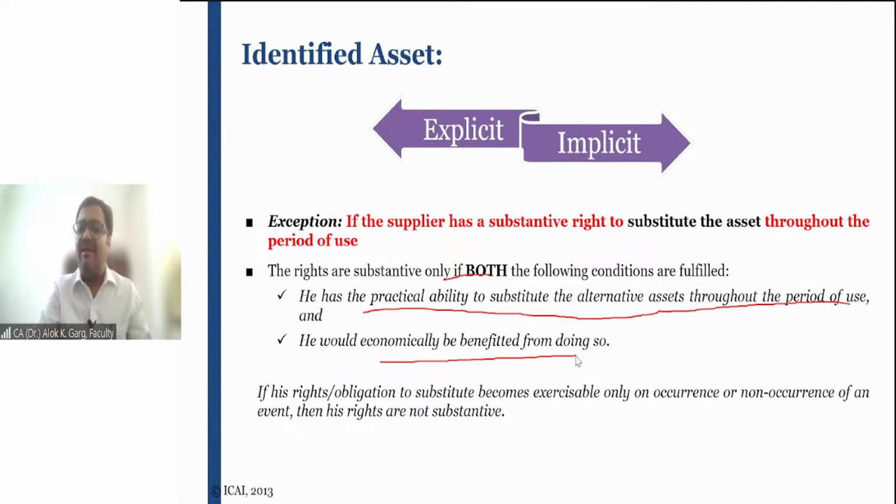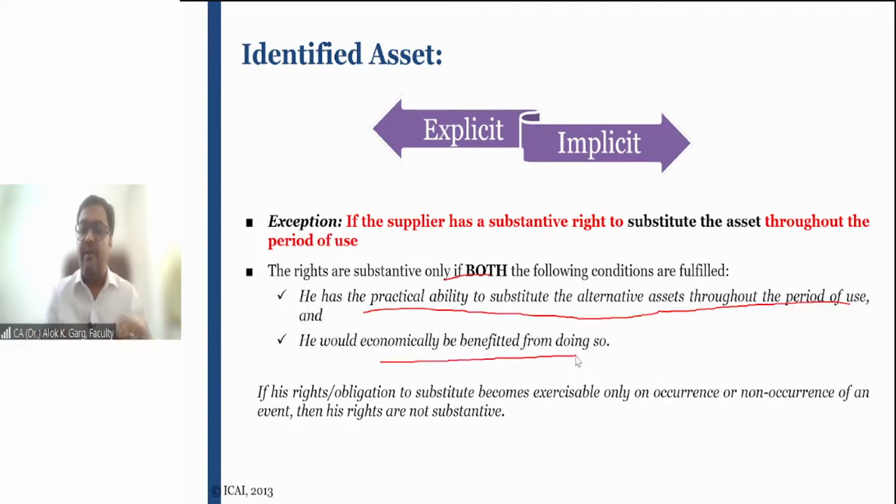Now, if you read the contract of the aviation companies, the Airport Authority of India will not provide a dedicated space to them, and it always has a substantive substitution right. For example, the Airport Authority says: I have to give you 1000 square feet of space, but I'm not guaranteeing whether I'll provide it in front of gate number 5 or gate number 6 or whatever gate.